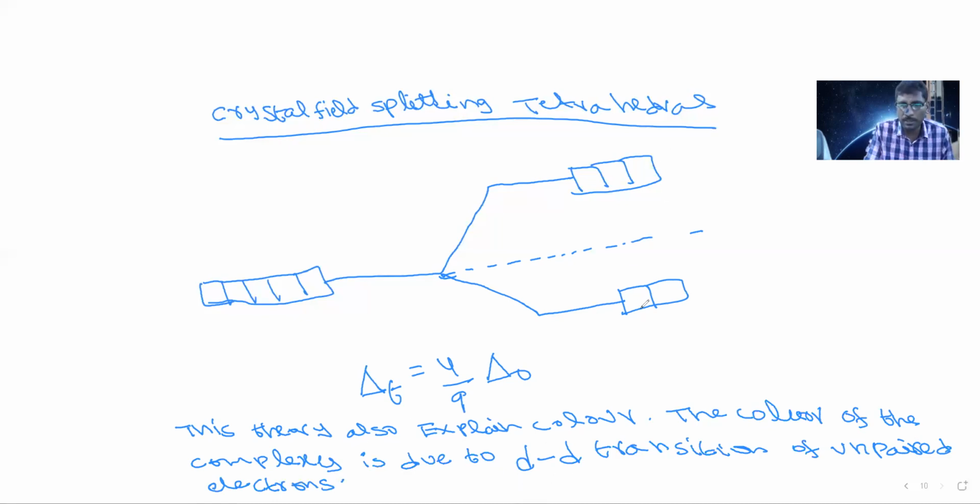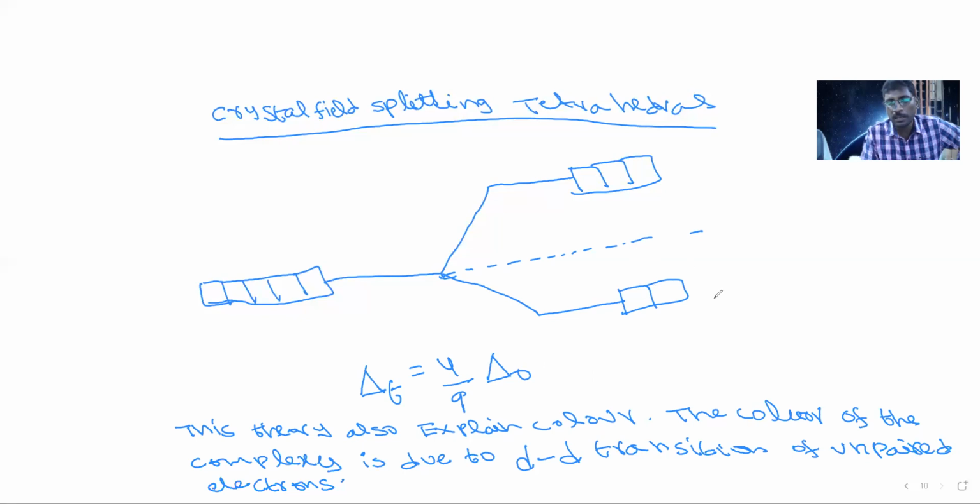Suppose an electron is present here. When these electrons absorb light, they will jump to a higher energy level. Again, the higher energy state is unstable, so it will return to its original state by releasing some energy. If that released energy is in the visible region, then we can observe the colors. So color is due to the released energy being in the visible region. Energy is released when an electron exhibiting d-d transition goes from a lower state to a higher state. The higher states are unstable, they return to their original state, and they do so by releasing energy.